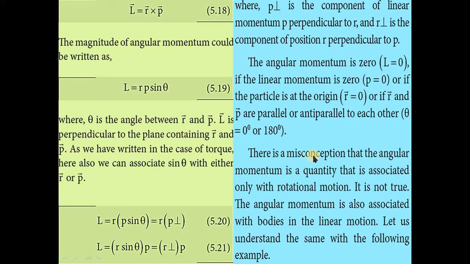There is a misconception that angular momentum is a quantity associated only with rotational motion. This is a very, very important point. It is not true. The angular momentum is also associated with bodies in linear motion. Let us understand the same with the following example.